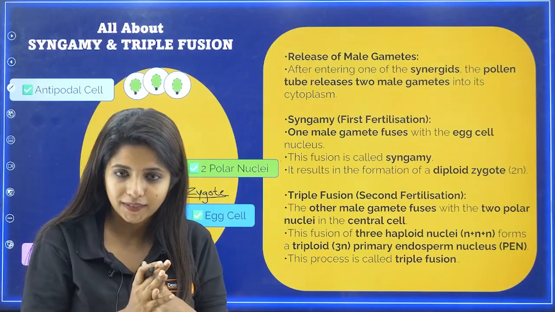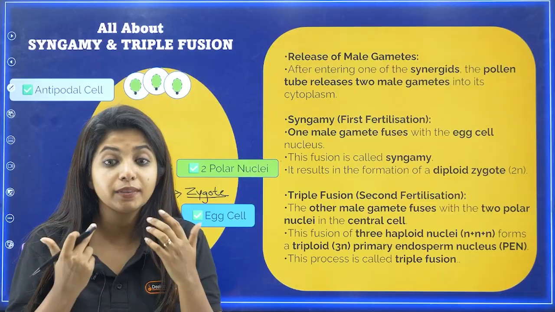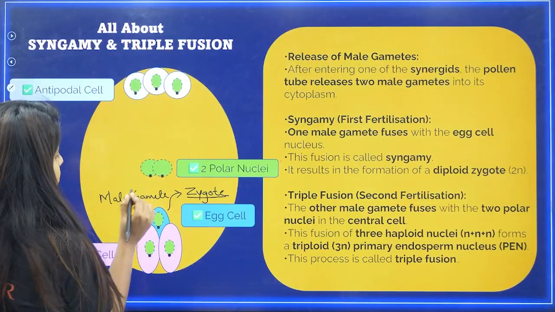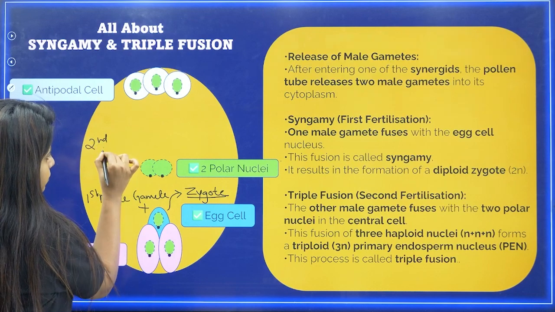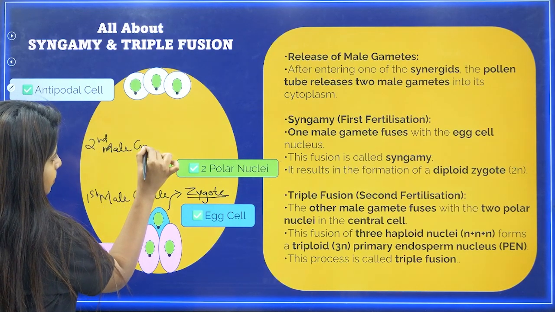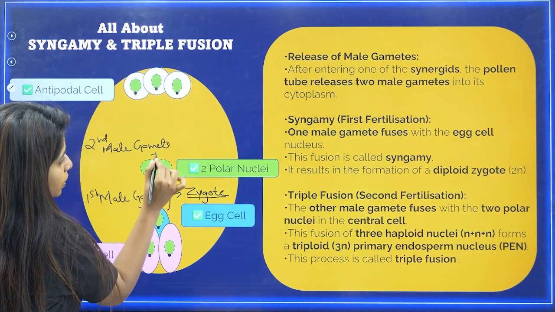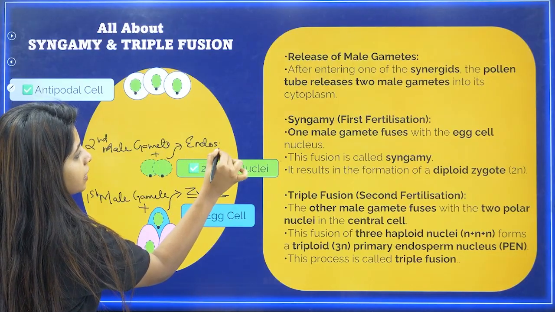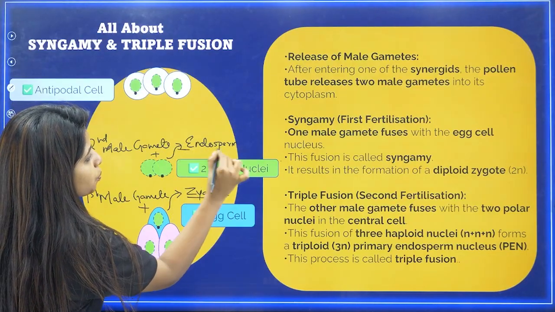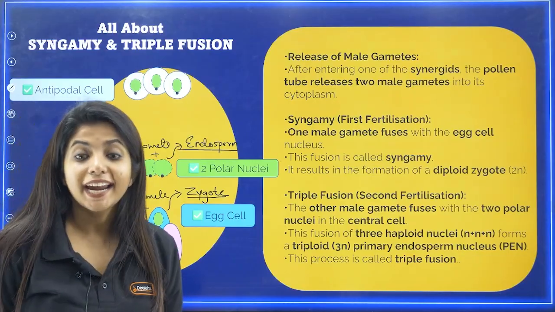Now to support it, to provide it nutrition, you need something else also, which is why the second male gamete will be fusing with the 2 polar nuclei to give rise to something that is known as endosperm. What, my dear children?